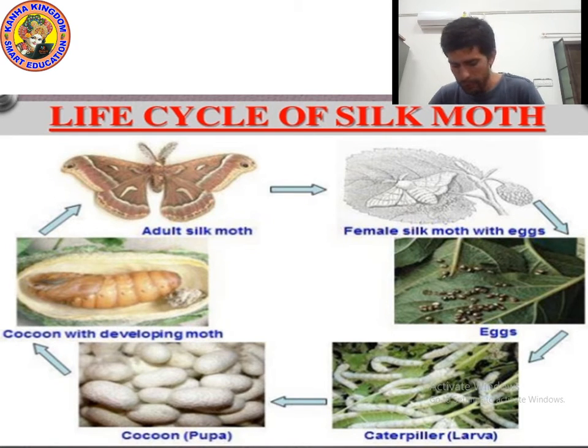What is a cocoon? When the caterpillar secretes a fiber made of protein, then it weaves it around itself. That stage is known as a cocoon. Then what happens after the cocoon? The cocoon converts into a silk moth. And how do we get silk? We take out the cocoon and boil it, thus we get silk. I hope you understood the complete process. Now let's move on to the next point.